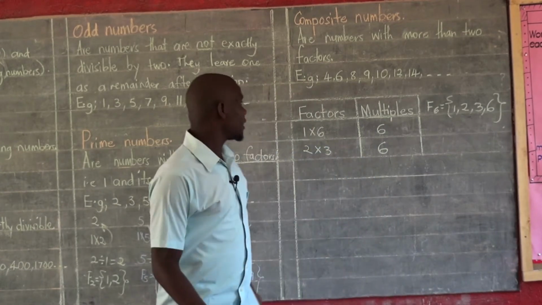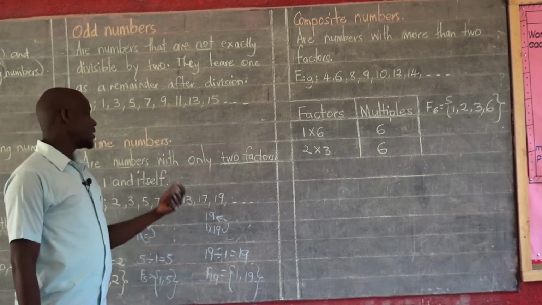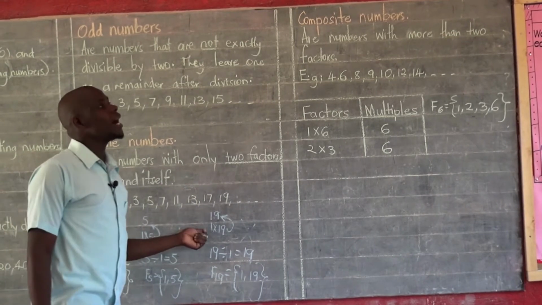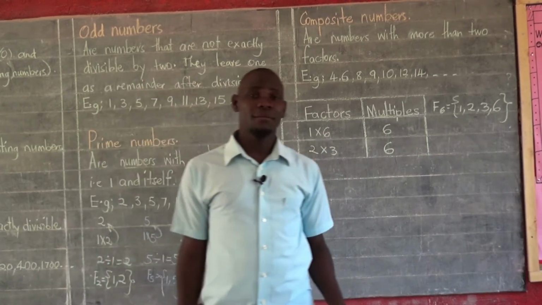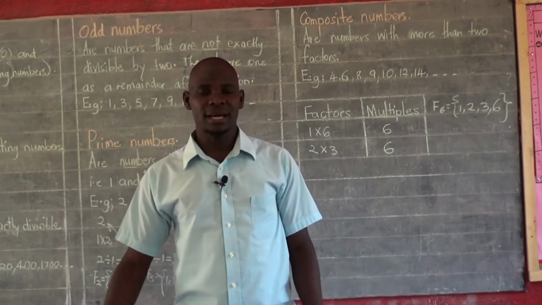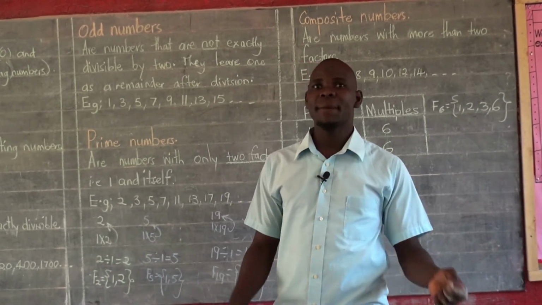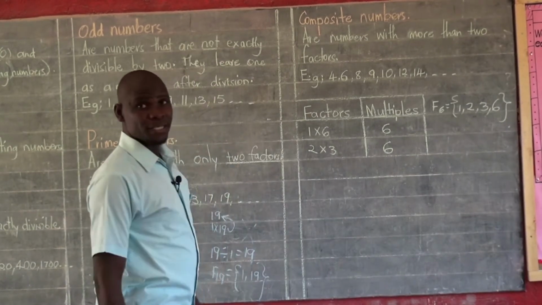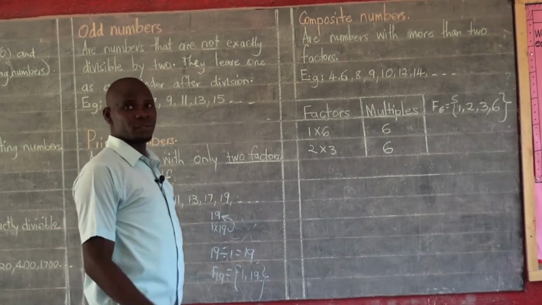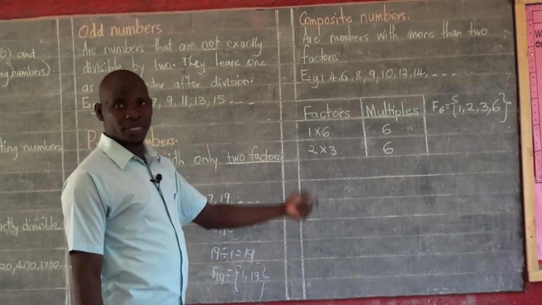So when you look at the 2 lists carefully, there is no digit which appears here and appears on the other side. So a number has to be a prime number, but not a composite number. And also, a number has to be a composite number, but not a prime number. Having looked at composite numbers, hopefully we have understood very well the difference between prime numbers and composite numbers.